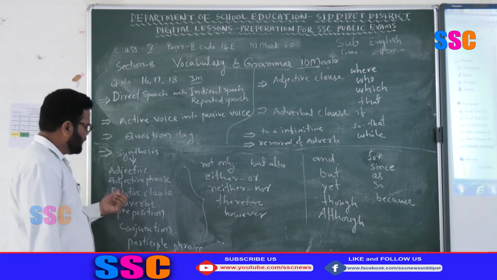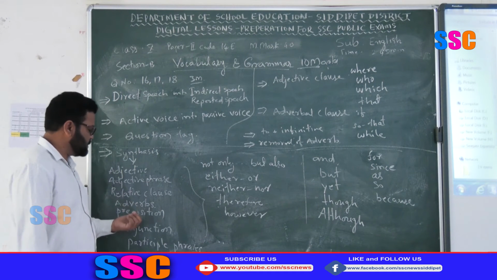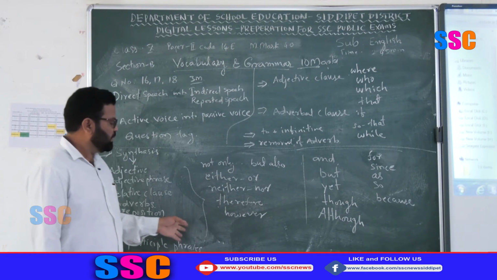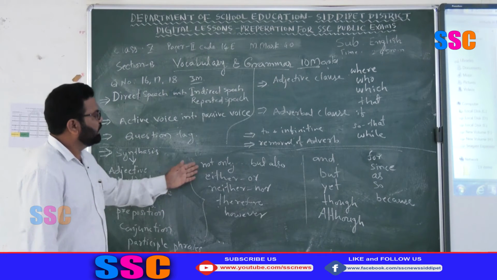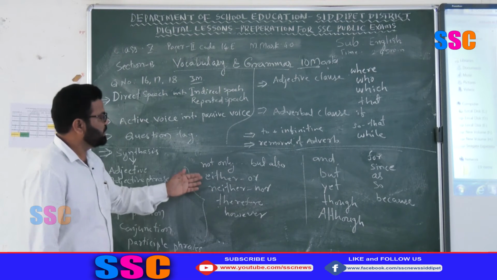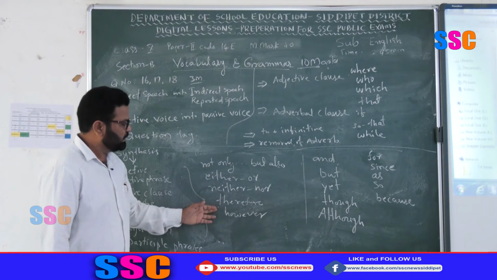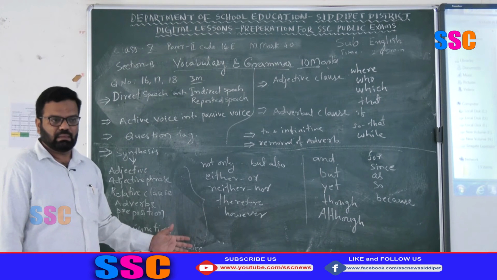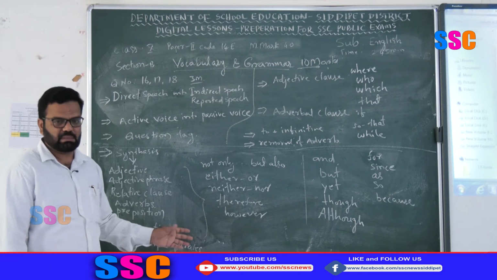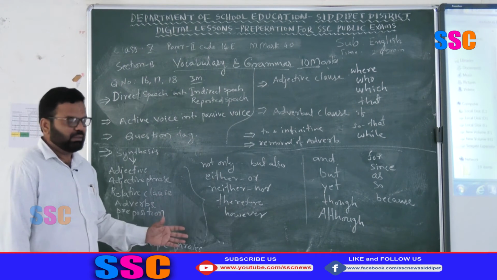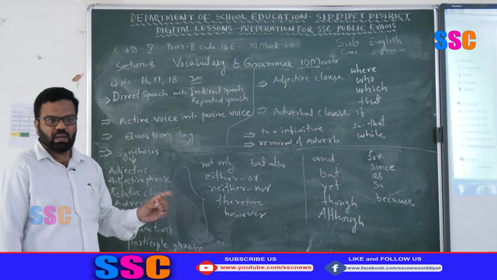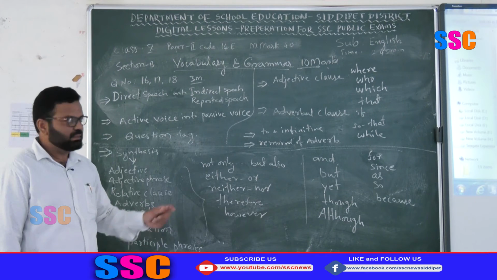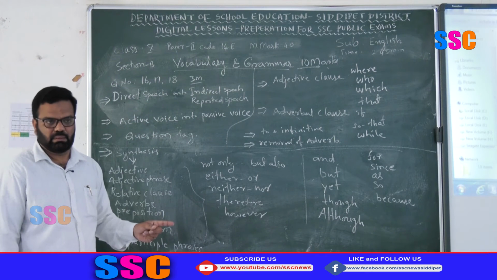adjective phrases and relative clauses, adverbs, prepositions, conjunctions, participle phrases may be asked; not only but also structure, either or, neither nor, therefore, however. You have to practice all these grammar structures. If you practice well, you can score 3 marks. Those who are expecting to get 10 GPA, this bit is very, very important.